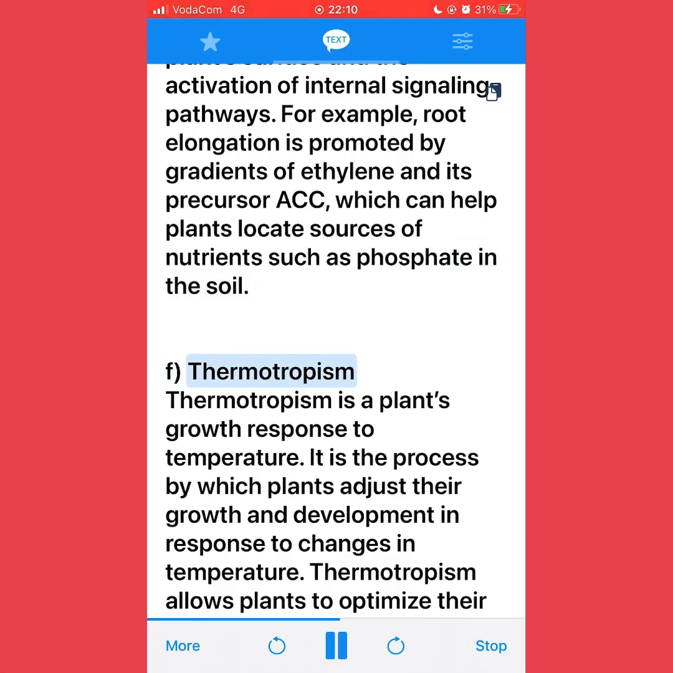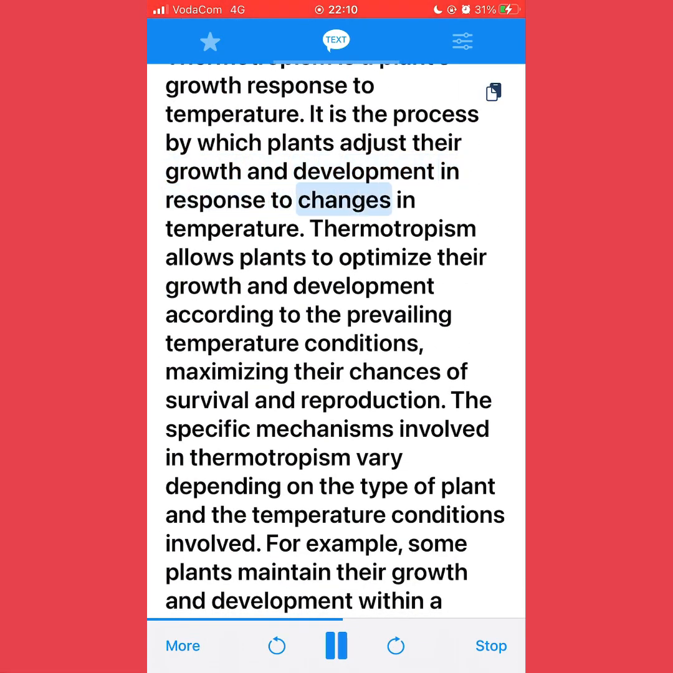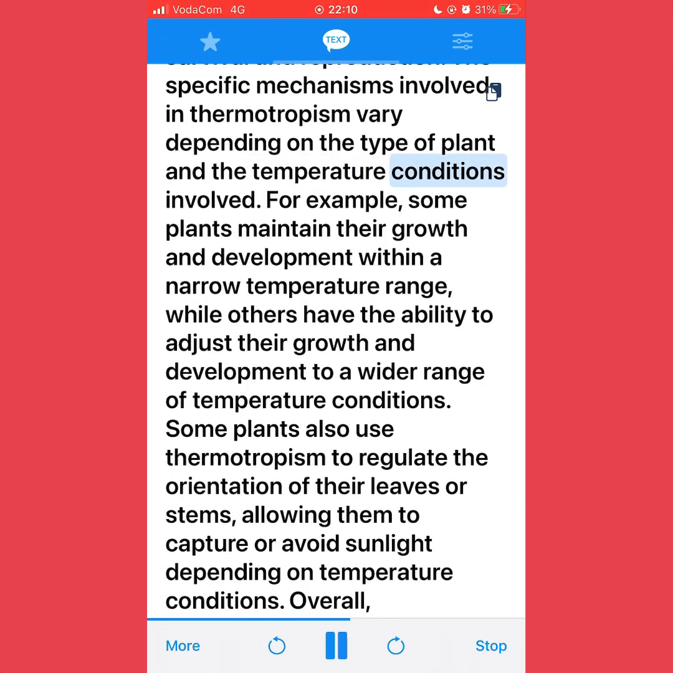F. Thermotropism. Thermotropism is a plant's growth response to temperature. It is the process by which plants adjust their growth and development in response to changes in temperature. Thermotropism allows plants to optimize their growth and development according to the prevailing temperature conditions, maximizing their chances of survival and reproduction. The specific mechanisms involved in thermotropism vary depending on the type of plant and the temperature conditions involved.